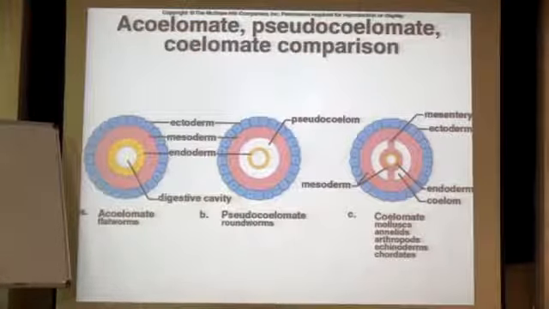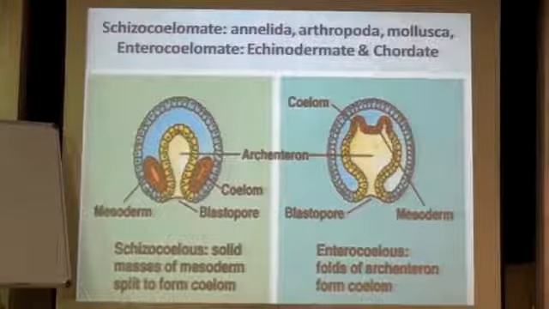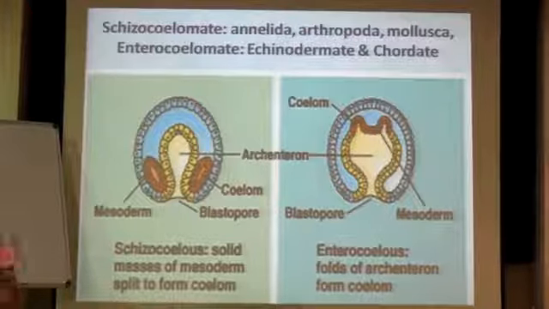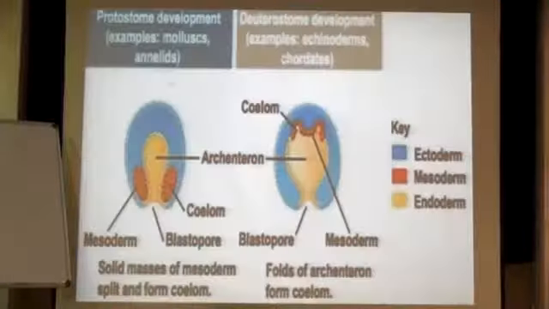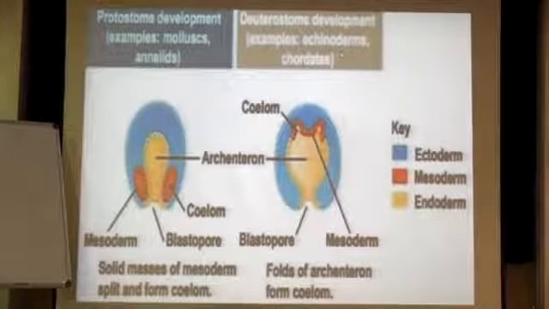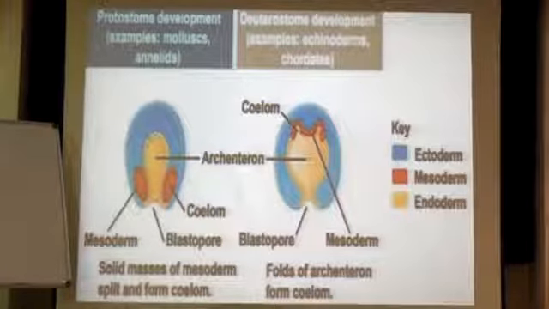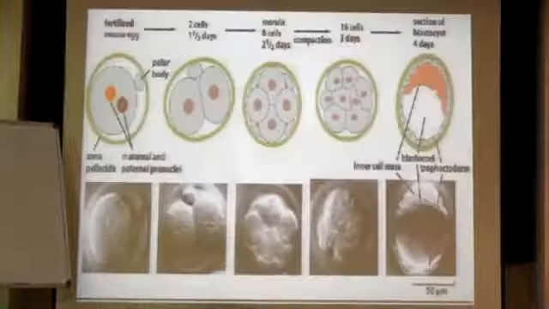A few scientists believe that when this is happening, how can you put the organisms into the same group, coelomates? You need to separate them. Put a few into schizocoelomates, put the others into enterocoelomates, and that's why you have two more groups, and that is the reason you have these two divisions, protostomia and deuterostomia. These are based on what kind of schizocoelomate or enterocoelomate conditions the organisms are going to have, right?